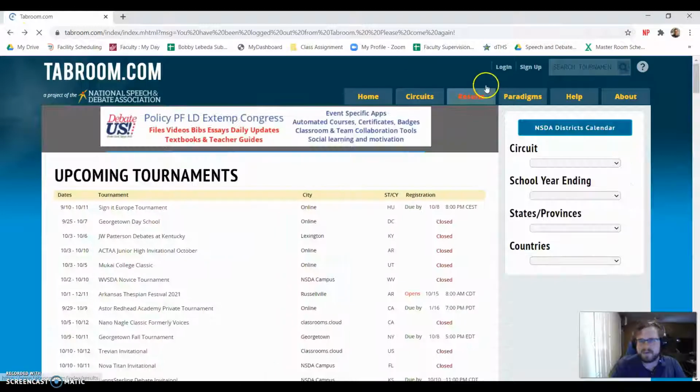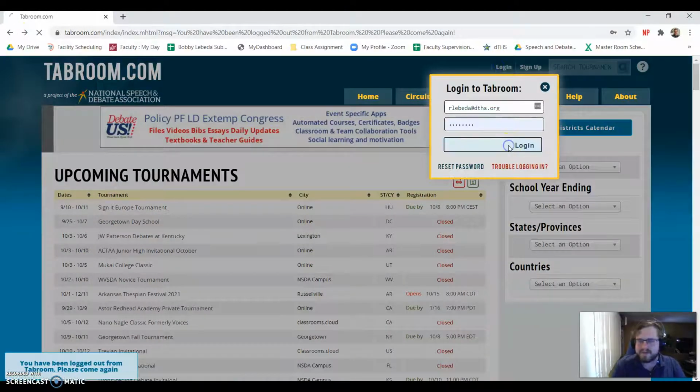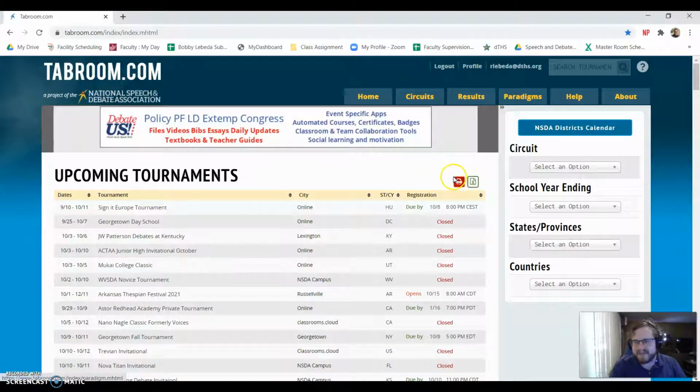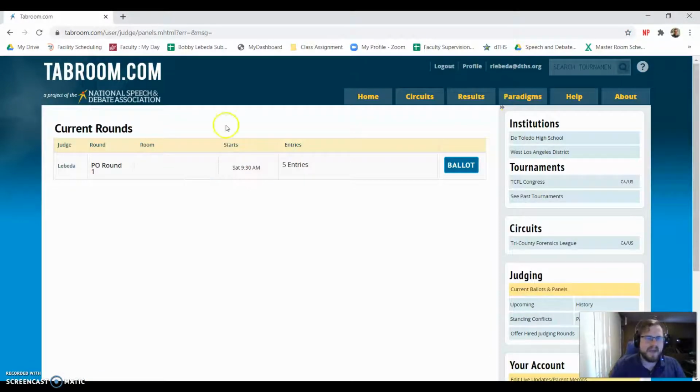So let's just say I do have a Tabroom account, so I log in the day of the tournament. The way you can get to that screen is I would click on my name up here, and you can see here, judge, that's me. This shows you the event that you're judging. This is a fake round I created for the purposes of demonstrating how this works. I look at the PO round, the presiding officer, and this would have the room if we were in person. Virtually, it might have a link to the room. Then it shows you when it starts, and it shows you your entries.